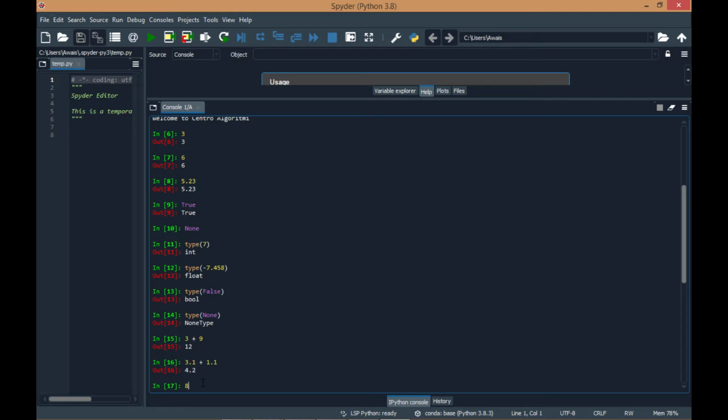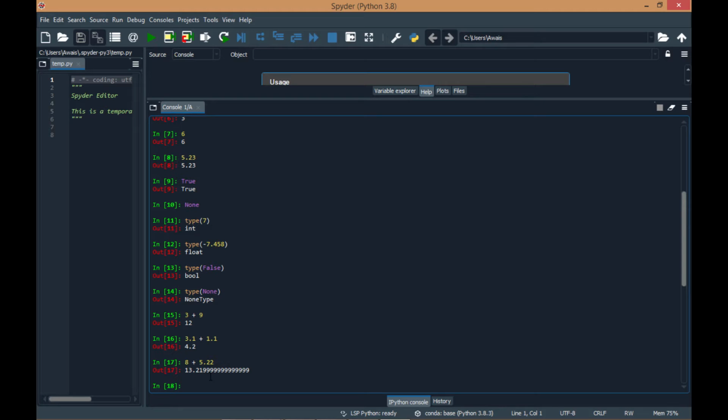You have an integer 8 and you want to add to it a float object 5.22, and its output is a float value. So when you evaluate an expression with two different objects, one integer and the other float, your result will be float.